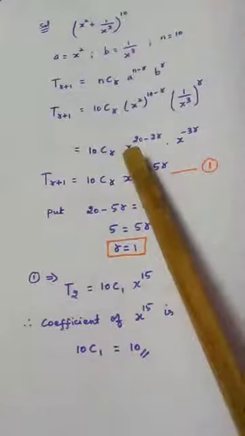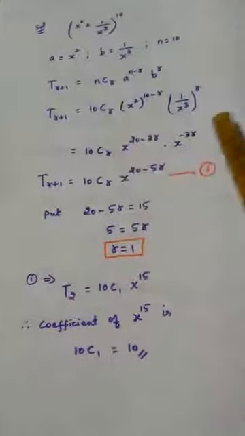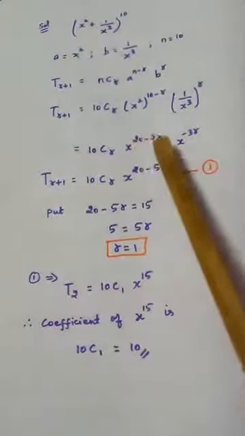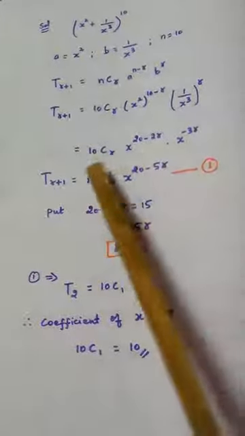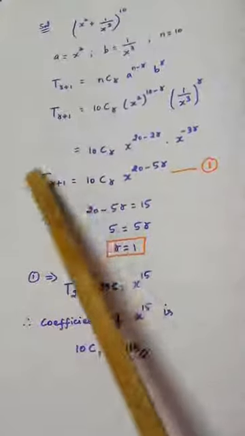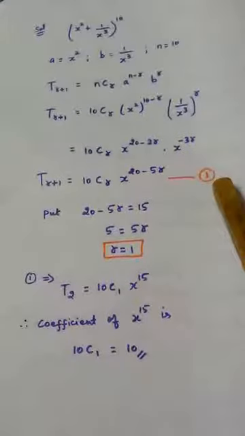If you see, the bases are same, x, so I can add the powers. So it becomes 20 minus 2r minus 3r, which is 20 minus 5r. So now I have calculated the general term T r plus 1, taken as the first equation.